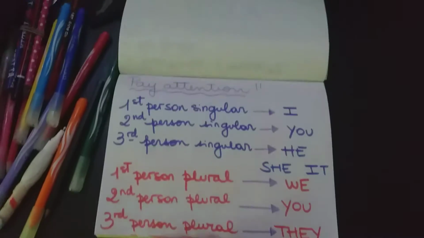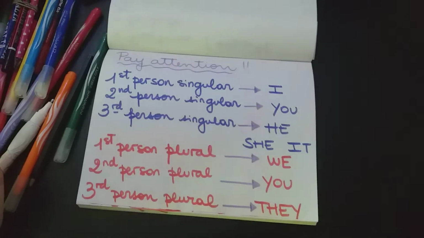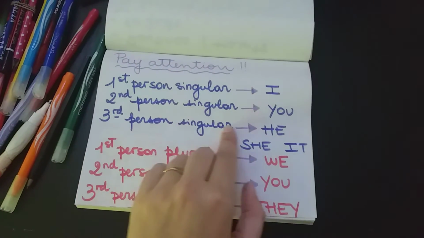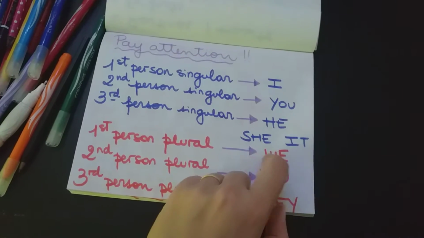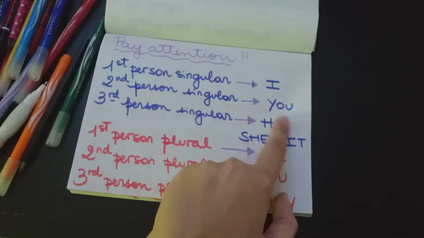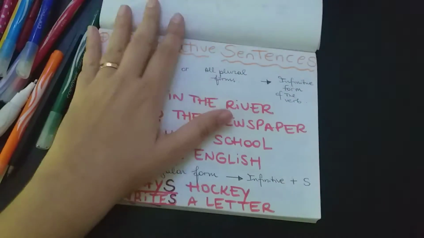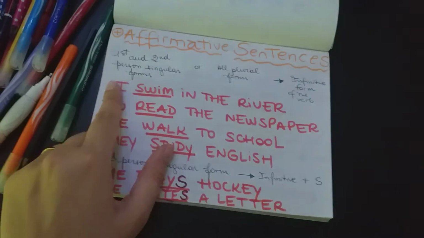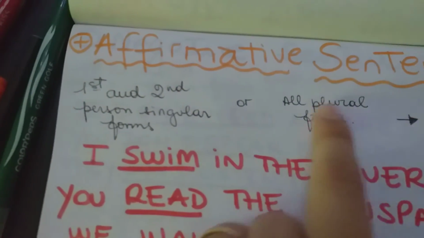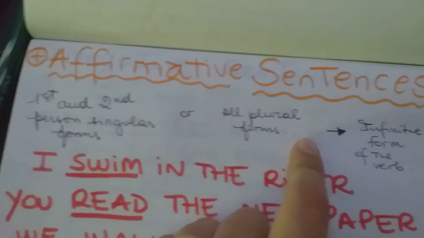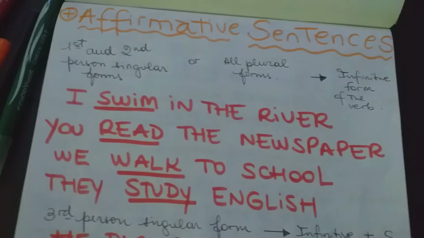Okay? So, in the present simple tense, there is a difference with the third person singular. These pronouns he, she, it deserve our attention now. In the affirmative sentences, when I have the first and the second person singular forms or all the plural forms, we add the infinitive form of the verb and then what we want to say.